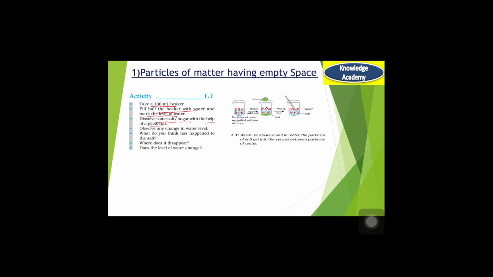Initially, the salt particles settle at the bottom of the beaker. When we stir with the help of a glass rod, these salt particles occupy the empty space between the particles of water. You can see there is an empty space between the particles of water, and these salt particles occupy this empty space.